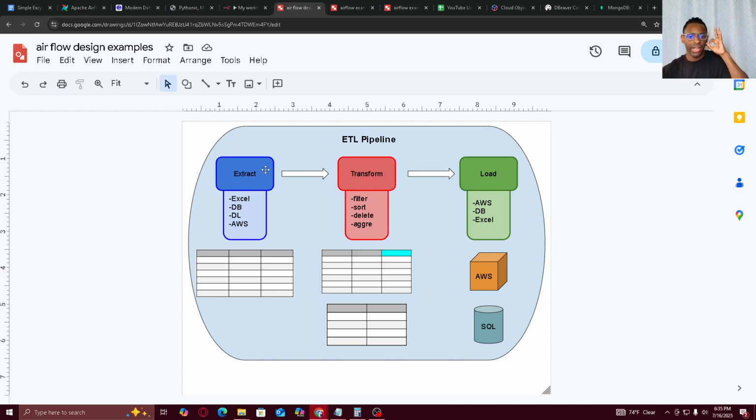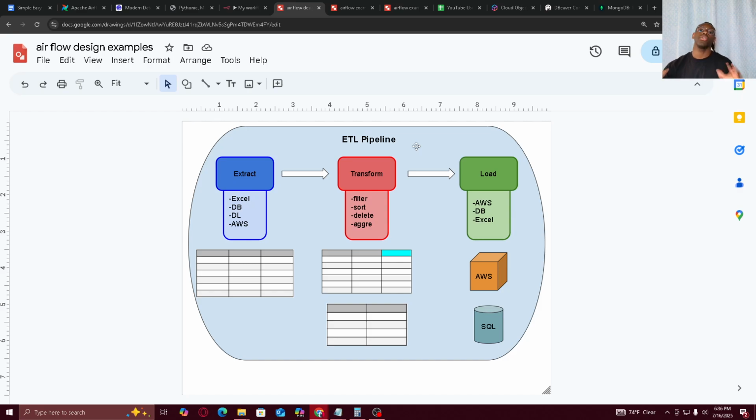Extract is pretty much when you're grabbing the data, like scraping, grabbing it, loading it, all that jazz. Most likely you're extracting from an Excel sheet, a database that you have, a data lake maybe, or a cloud service like AWS, Google Cloud, or Azure, right? This is where you get your data from. Maybe user data goes into there. Maybe you have an app like YouTube, which probably loads their data onto one of these services. Client data might be on there. Form data, people fill out forms, might go on there, things like that.